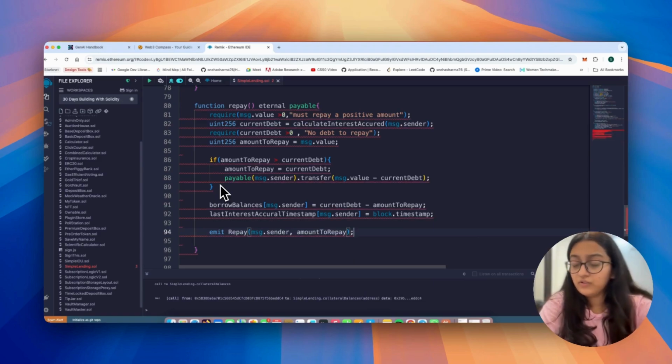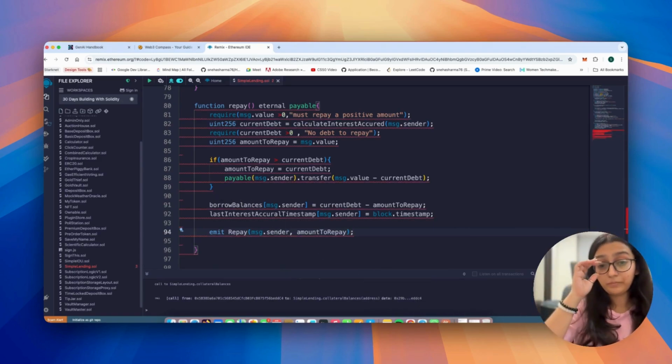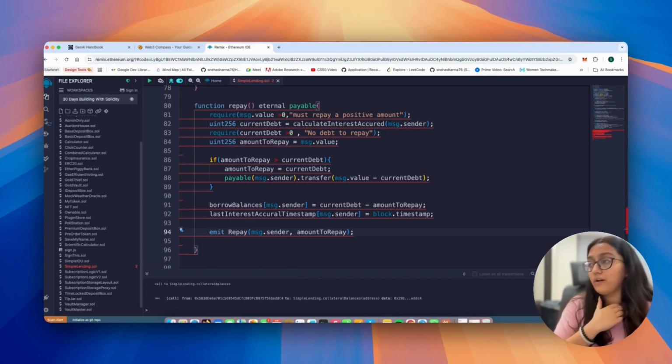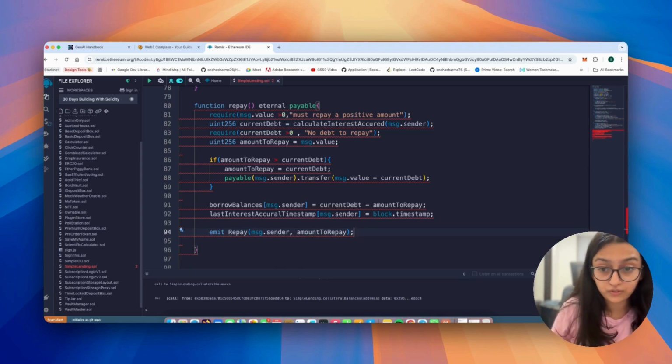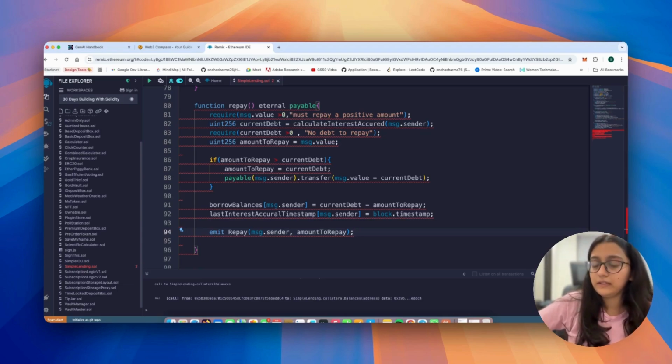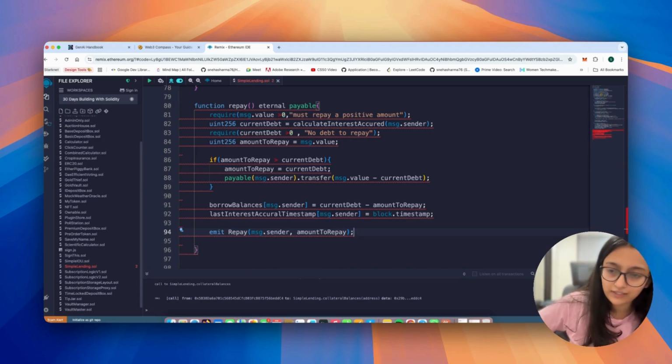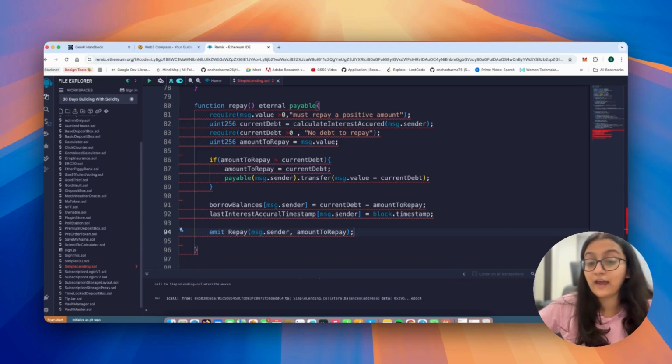Okay. So this logic is also pretty simple. You are checking a few conditions here. You accept what you have said as amount to repay is message dot value. Now we need to record how much the user is trying to repay. So sometimes the users send more than they owe, especially if they're not sure how much interest has built up. So we will handle that very gracefully. We will cap the repayment at the debt amount. That is what we're doing when we say amount to repay is equals to current debt, and automatically refund the extra. So no need to calculate your debt manually. Just send enough or more, and the contract handles the rest.